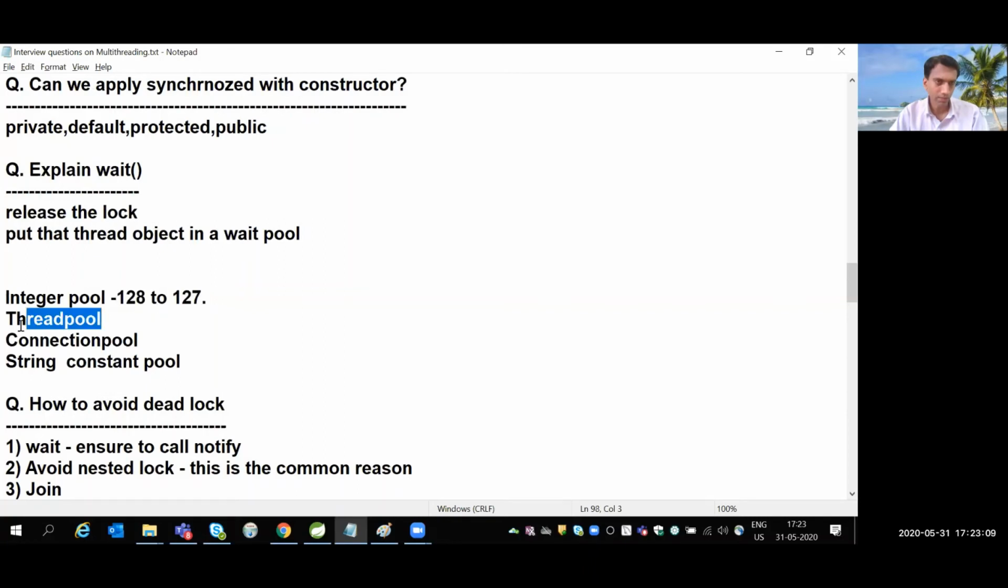For multiple threads, there is a thread pool. For database connections, there is connection pooling. All these pools are where we have n number of objects. But for the wait pool, for every single object there is a separate wait pool. And this is one of the reasons to get a deadlock. If your object is in the wait pool and you do not call the notify method, then you get a deadlock. Let's try to understand this with an example.